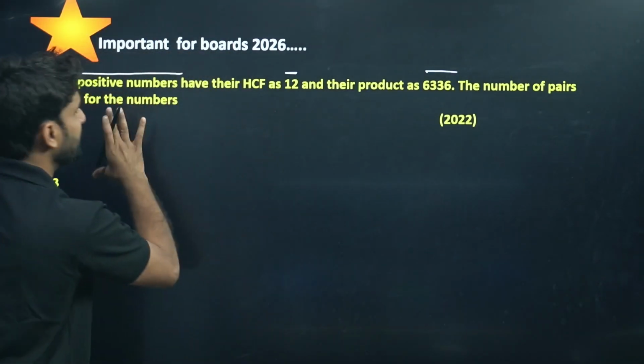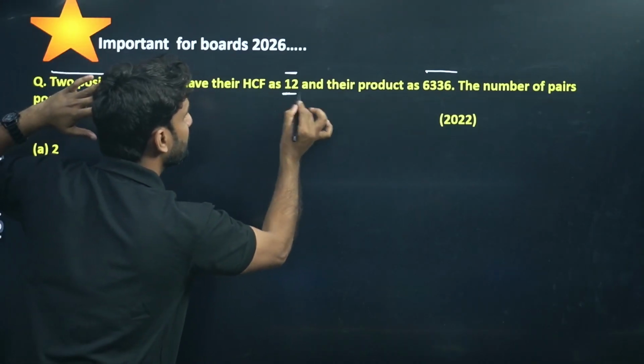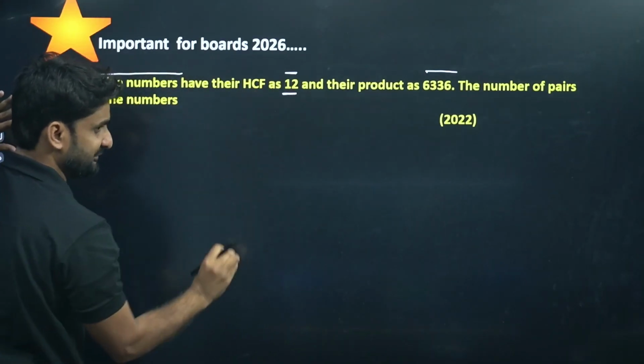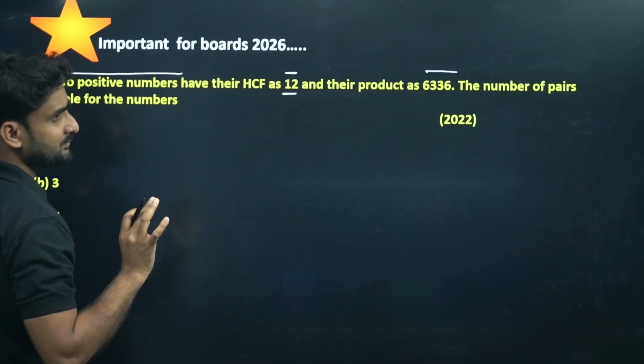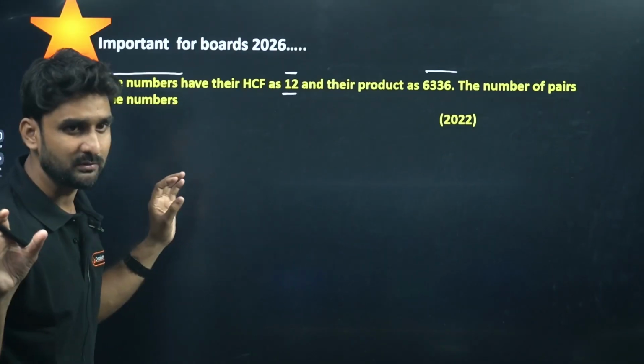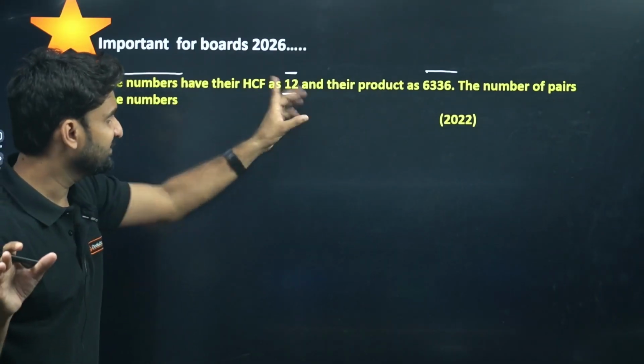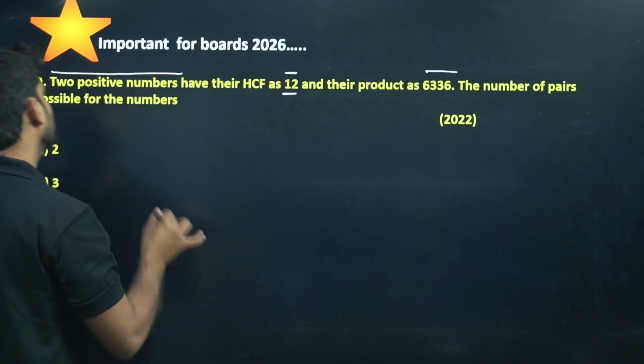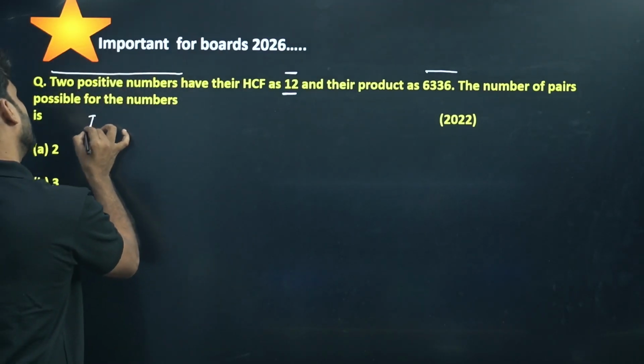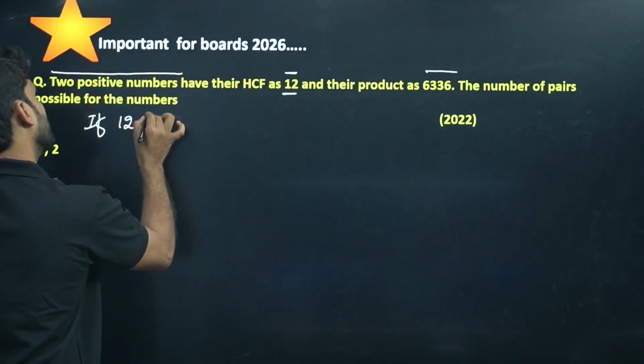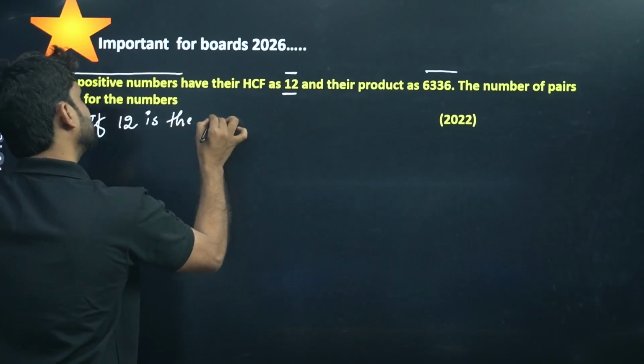So if in this question HCF is 12, means 12 is comfortably dividing the numbers which is unknown, yet that number is dividing by 12.